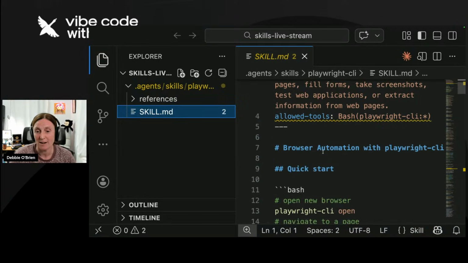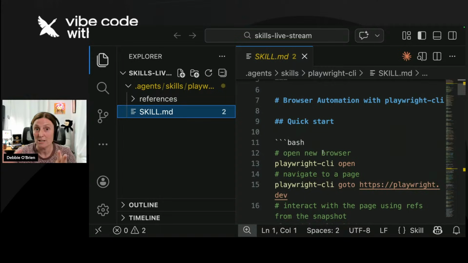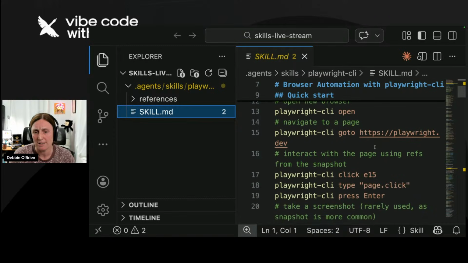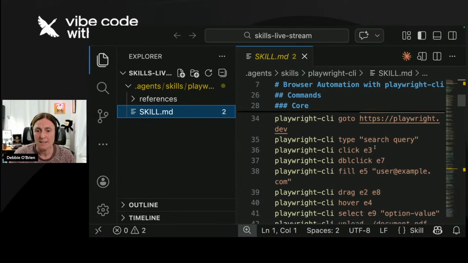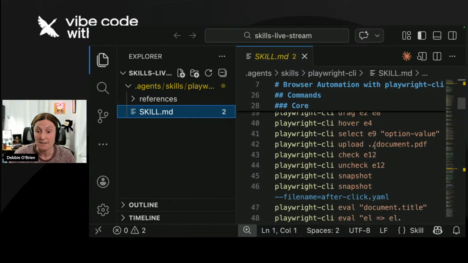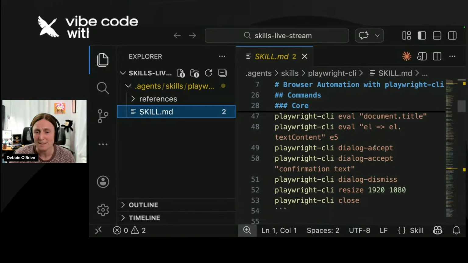And then everything down here only gets called if the agent starts to use the skill. We don't need to ever really read this. The agent reads this. So I'm just showing it to you, but you could obviously read it to make sure you know what's going on, but you don't need to go through this line by line. But it basically tells you all the Playwright CLI skills, everything it can do, like hover, select, upload. See, that's the thing. Goose doesn't know how to use the Playwright CLI. But now, because there's a skill to tell it how to use it, it can now browse the website and click and hover and select and do all these cool things for us. So that's really, really cool.